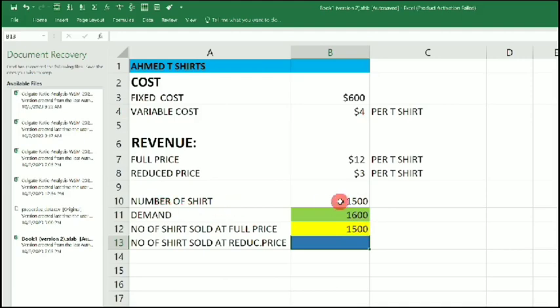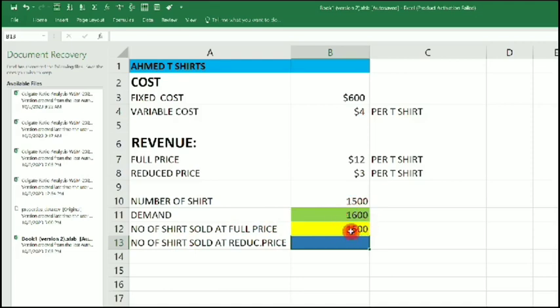But when the number of shirts produced is lower than the demand, the number of shirts that can be sold is the lower part. So definitely what this means is that out of these two, we are always going to pick the minimum. Because when the demand was 1,450, this place was 1,450. That's the number of shirts sold at full price. And when the demand now exceeds the number of shirts produced, the number of shirts sold at full price picked the lowest, which is the number of shirts produced.